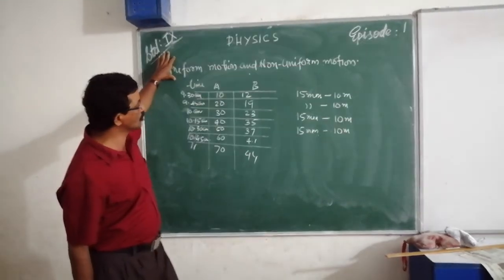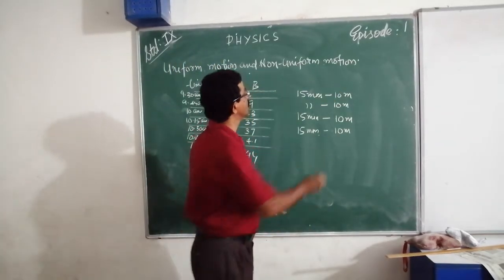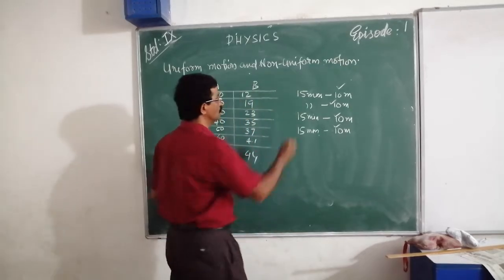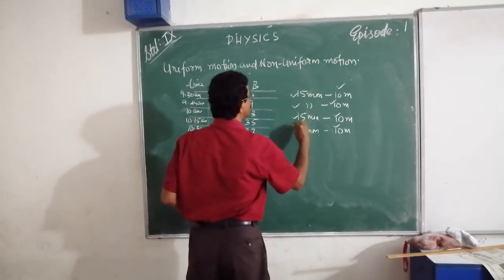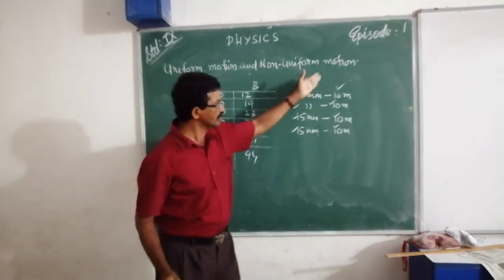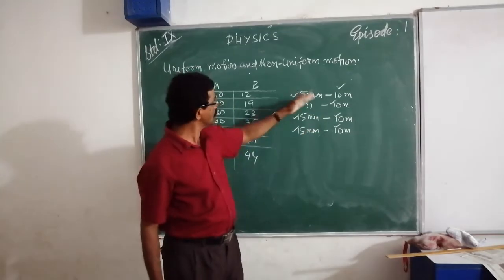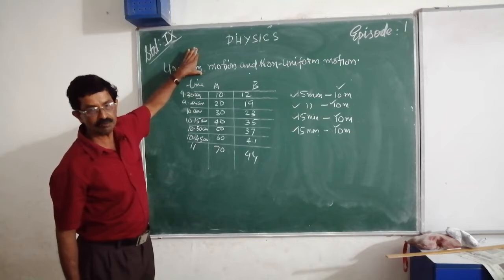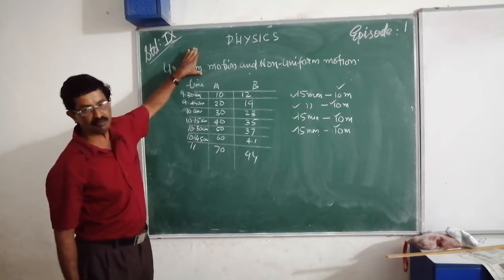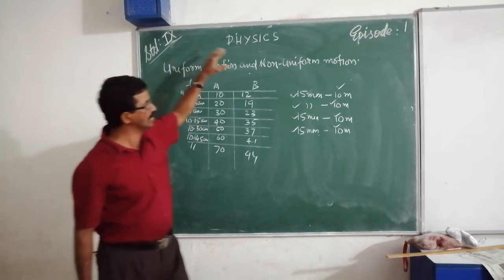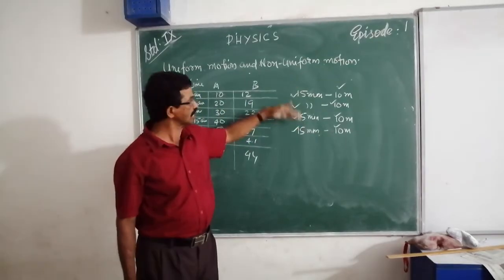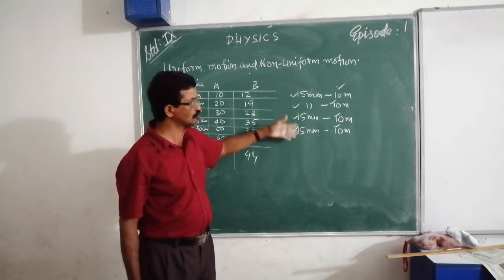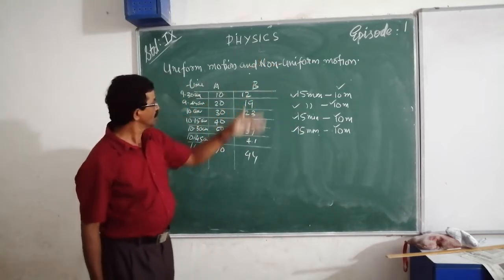When a body travels equal distance, 10, 10, 10, 10, in time 15, 15, 15, 15 minutes, time is also equal and distance is also equal. Such type of motion is called uniform motion. But here one thing we want to remember: the time must be short. We want to take a short time, not a long time. The time we should consider smaller.